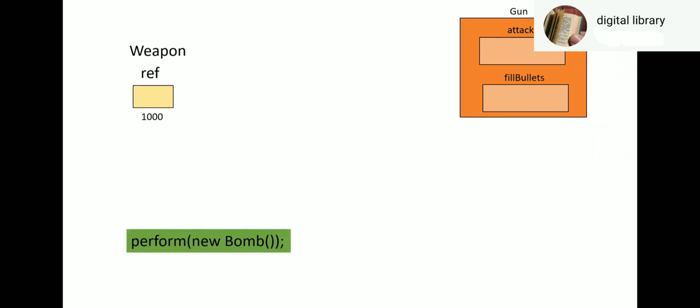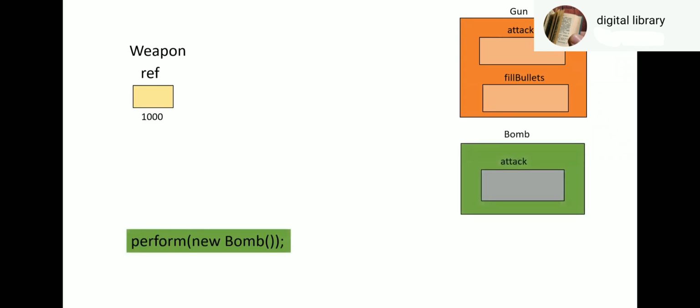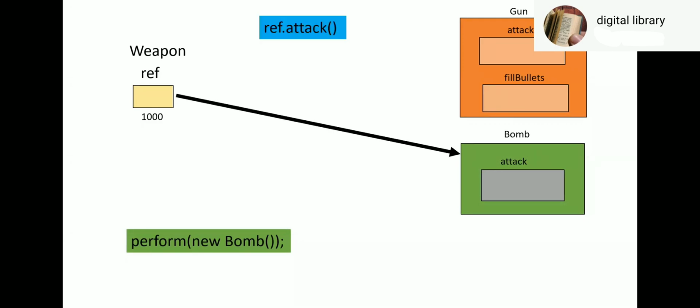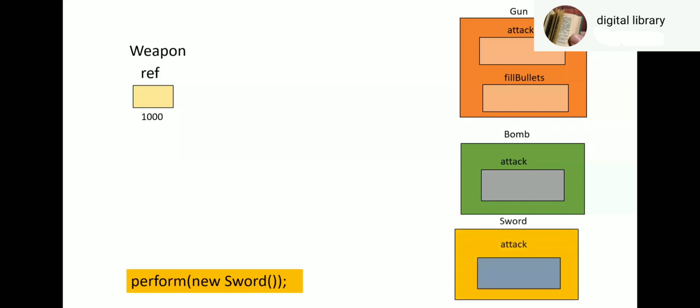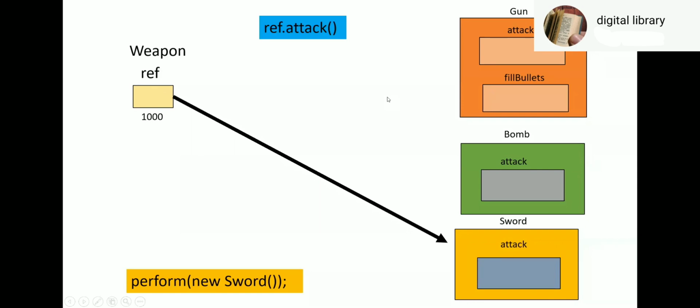When we say perform new bomb, bomb object will be created. Ref refers to bomb. Ref.attack, yes, possible. When we say perform new sword, sword object is created and the sword object is passed to perform method. So weapon ref will refer to sword. And when you say attack, attack of sword gets called.